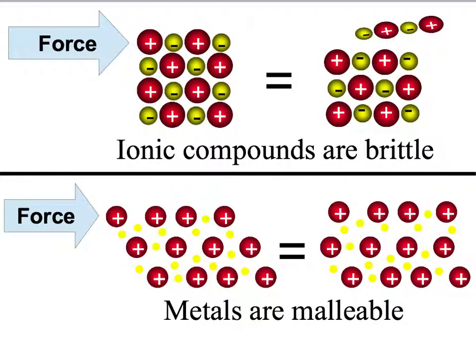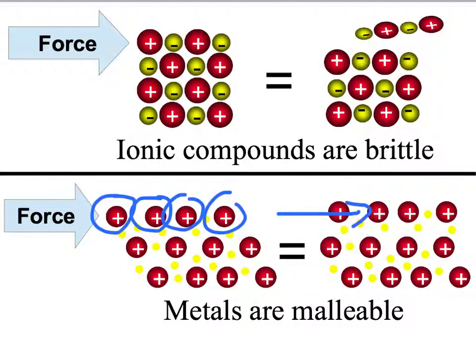And here's a visualization of this. Here I have an ionic compound with my regular arrangement of cations and anions and cations and anions. And when force is applied, I get like charges that will line up with one another, and you end up getting breaking. Therefore, my ionic compounds are brittle. However, when I look down here to my metal and I apply my force to the metal, I have the same charged ions all along the way. So all they do is they slide right across the top of one another, and I don't generate those same repulsive forces.